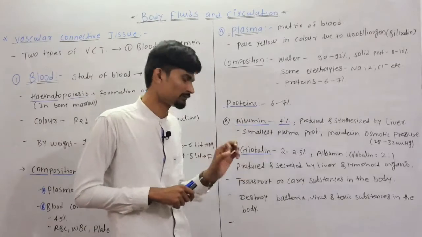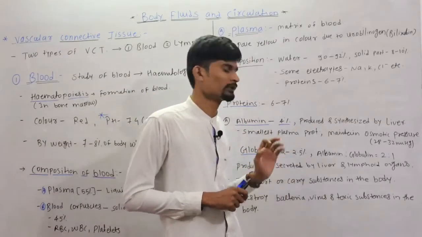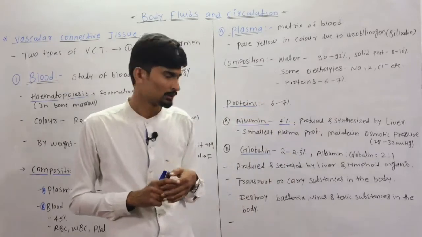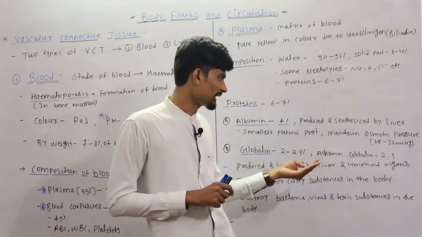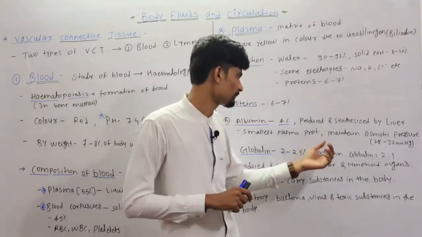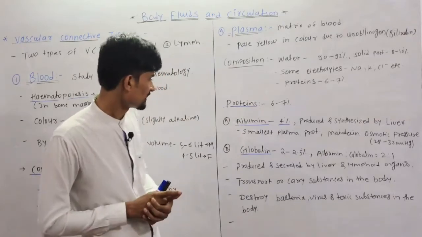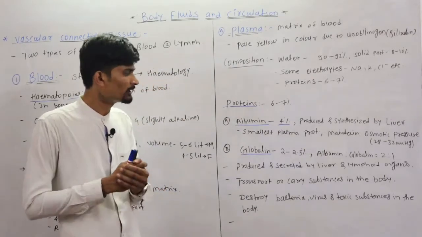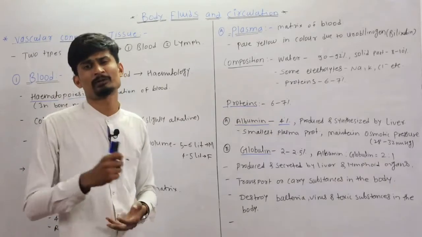Then the next one is the globulin. The globulin is 2 to 2.5%, and the ratio of albumin to globulin is 2:1. So albumin is twice the globulin in the plasma. Now this globulin is produced and secreted by the liver and the lymphoid organs.